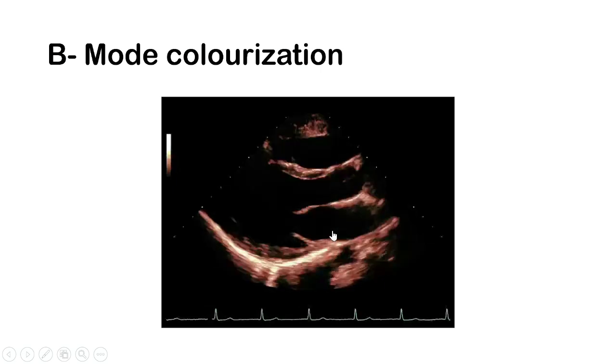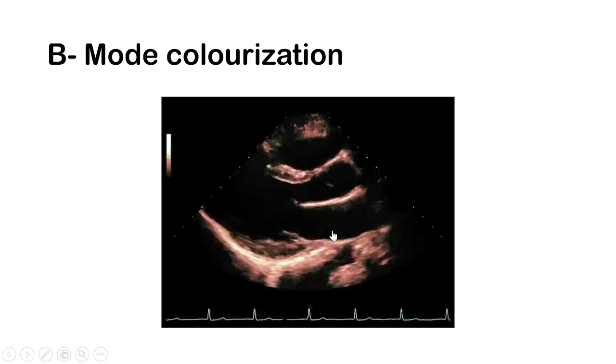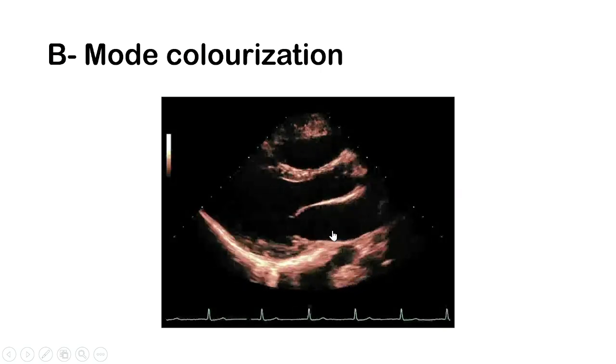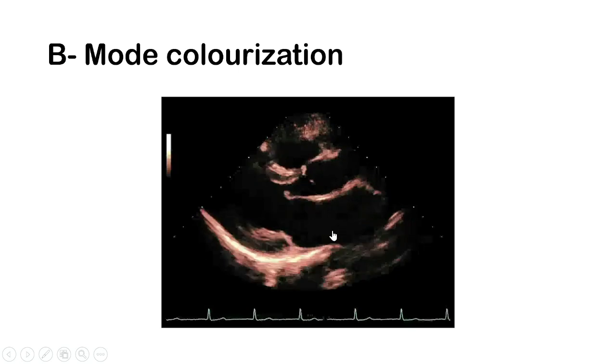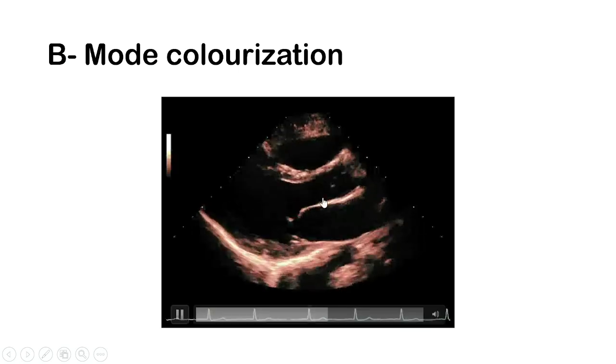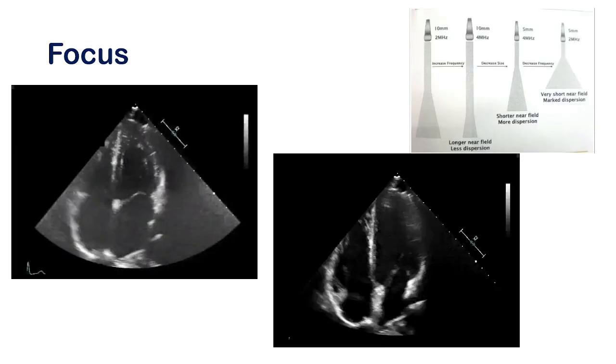This is another important thing, B mode colorization. Most of the time, we visualize the heart in the gray scale, but sometimes some laboratories or some operators try to image it in different colors, like this one. It depends on the habituation of the operator, and sometimes this B mode colorization can change the contrast of the different structures of the heart.